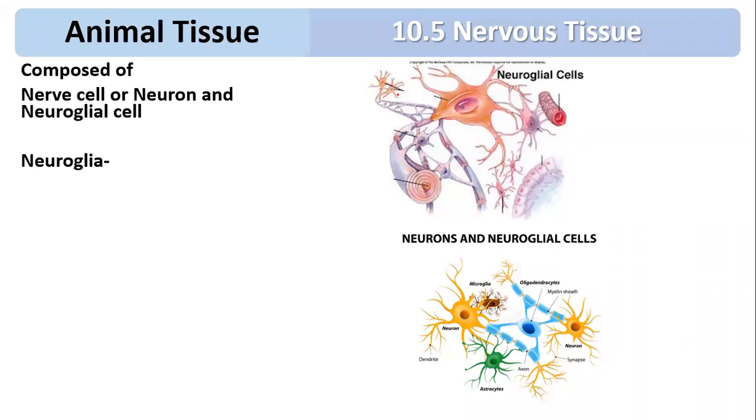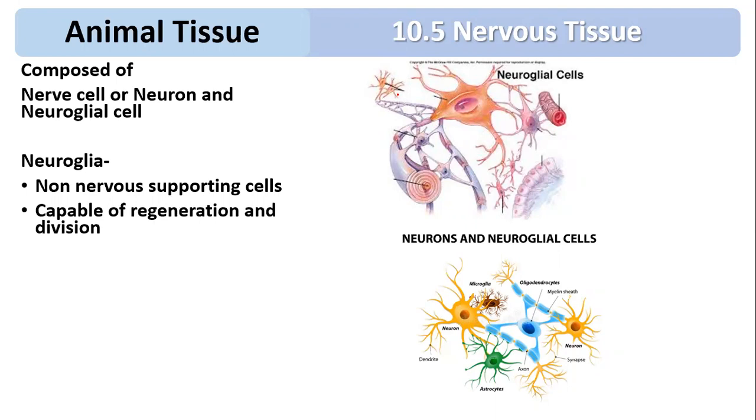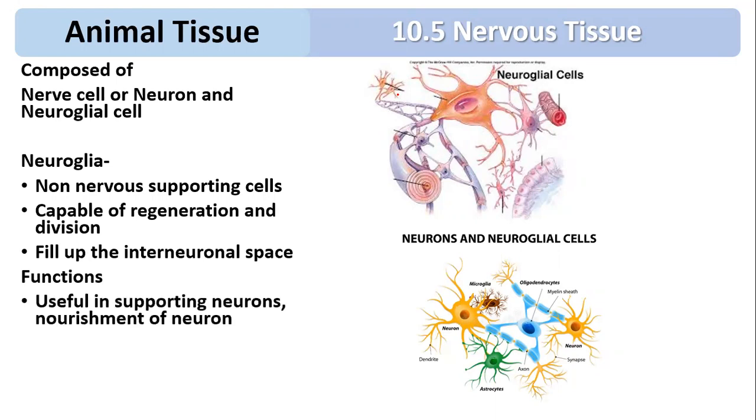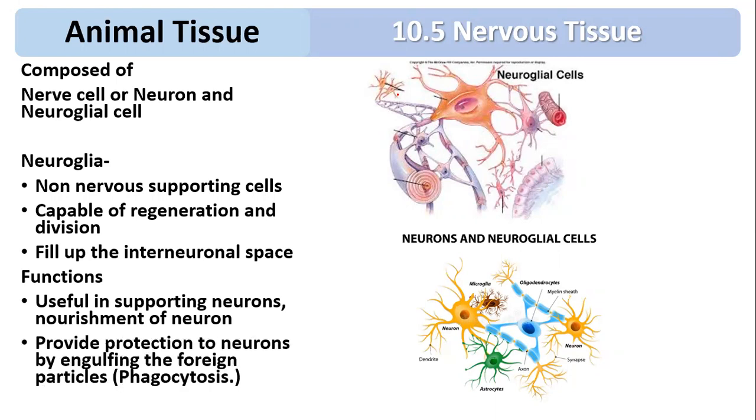So see what the points are. Non-nervous supportive cell, capable of regeneration and division, fills up the interneuronal space, the space present between the neurons. What are the functions? Useful in supporting the neuron and nourishment of the neuron. Then provides protection to the neuron by engulfing foreign particles, which is called phagocytosis.